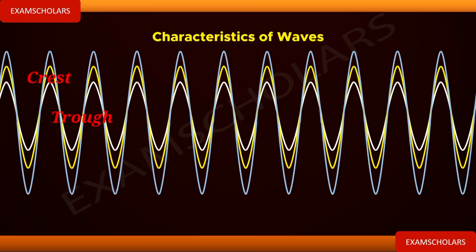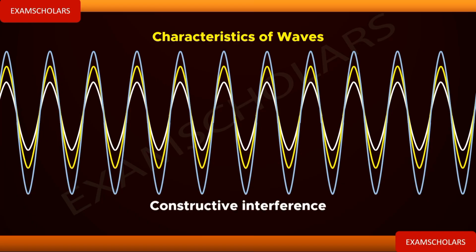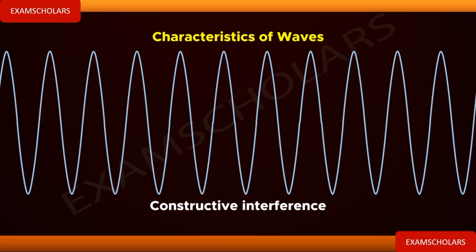What is now the resultant wave? The resultant wave is this. We now have a wave that has a big amplitude compared to the two waves. Let us not just learn from the book. What is the application of this?